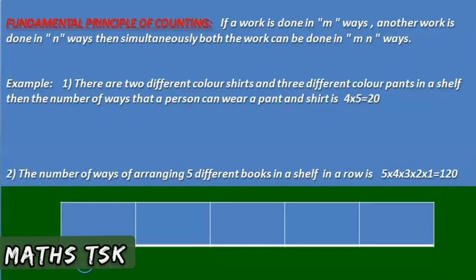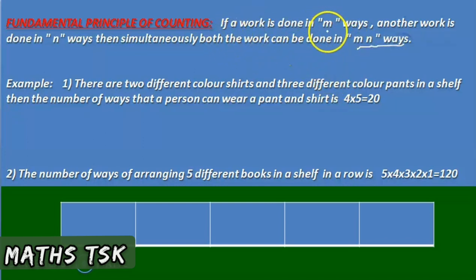What is the fundamental principle of counting? The fundamental principle of counting is necessary for permutations and combinations. It is a basic concept. Fundamental principle means if a work is done in m ways, and another work is done in n ways, then both the works can be done together in m into n ways.